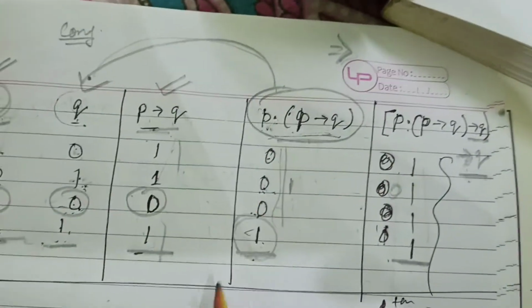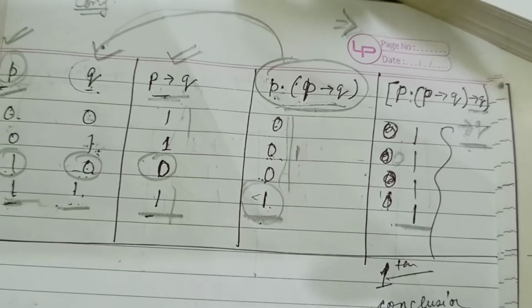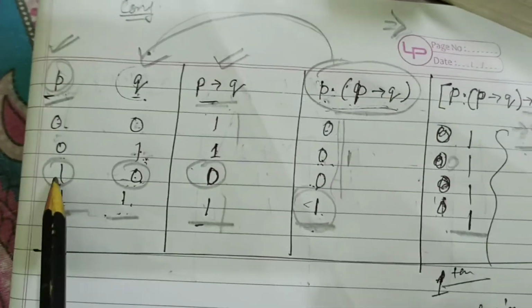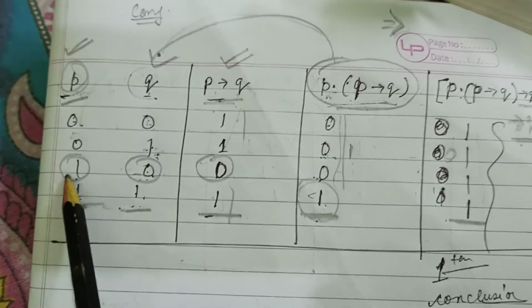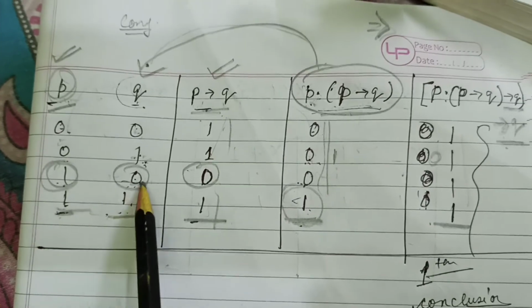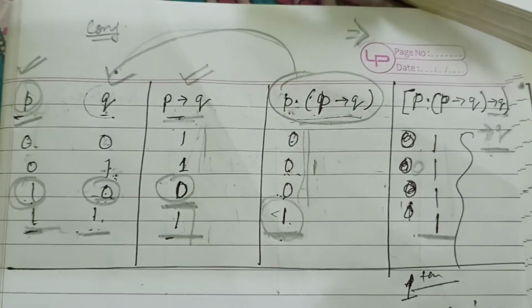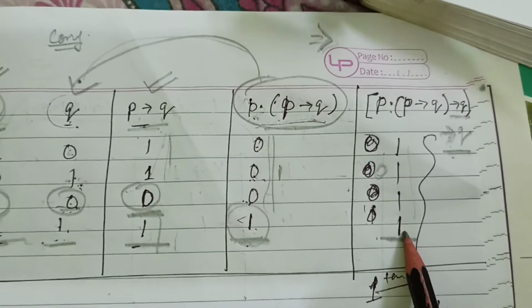Why? Because the condition is not satisfied. There is no specific condition written in the conditional statement. If P is 1 and Q is 0, then only it will come 0. Otherwise, in every situation it will come 1. Same as over here: if both are 1, it will come 1.